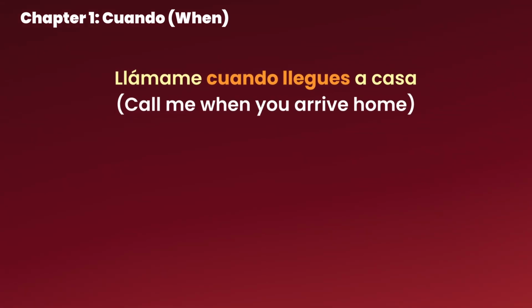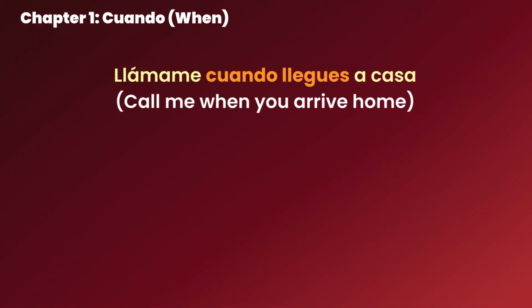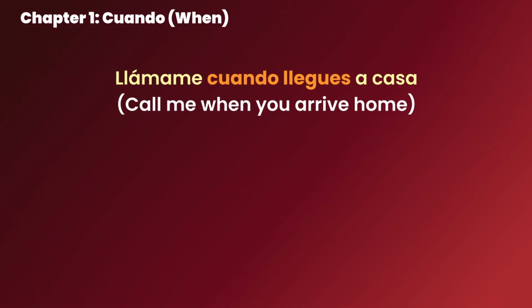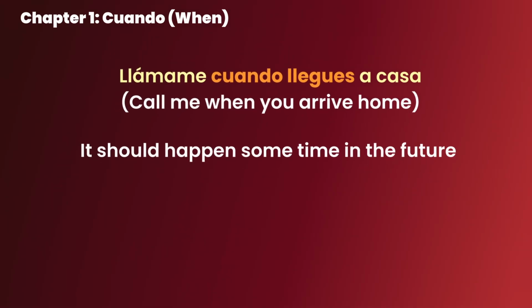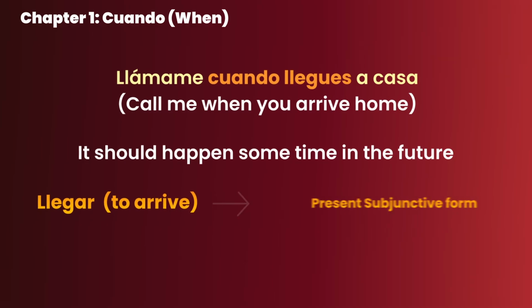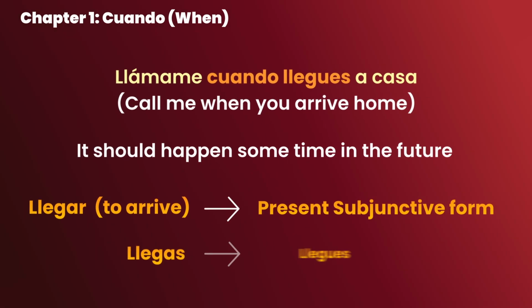See the difference? We're asking someone to give us a call whenever he or she arrives home. When exactly will that happen? We don't know, not from this sentence at least. All we know is that it should happen sometime in the future. That's why we have to conjugate the verb llegar, to arrive, into the present subjunctive form. So instead of llegas, we have llegues.